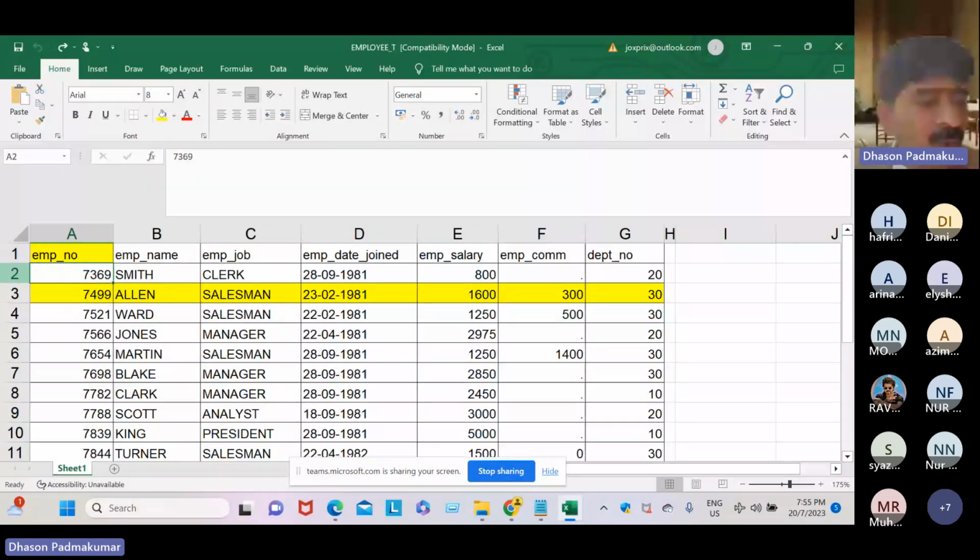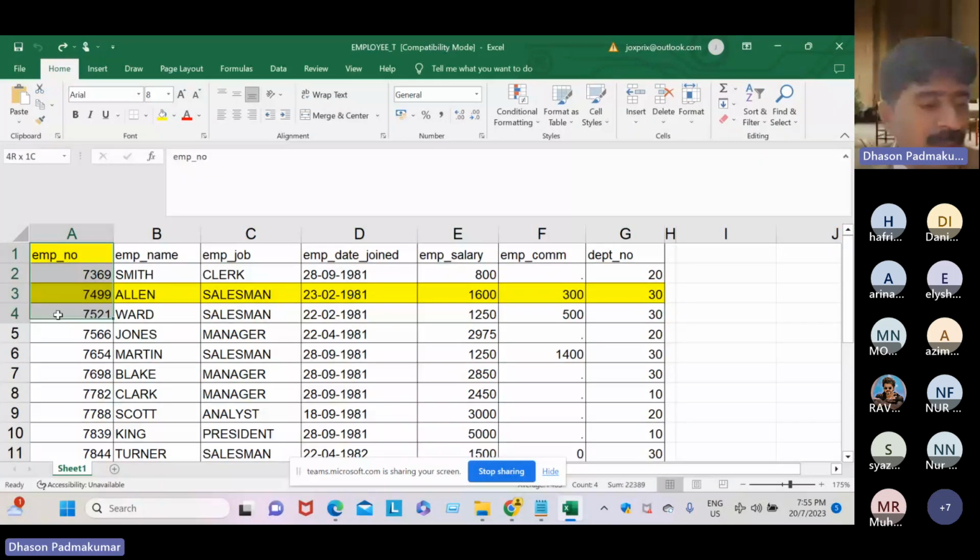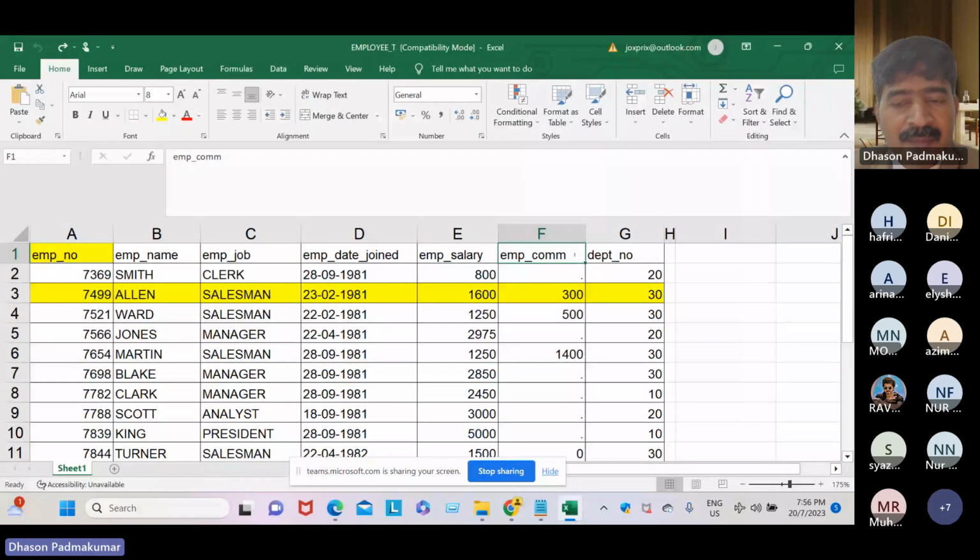Each row is called a tuple, and each column is called an attribute. In this case, for example, there are 1, 2, 3, 4, 5, 6, 7 attributes or column names, and how many tuples?